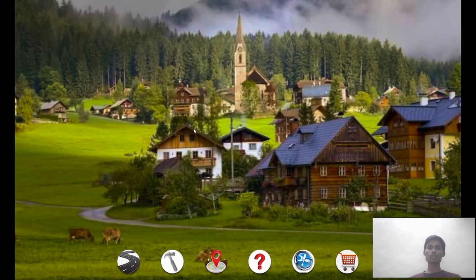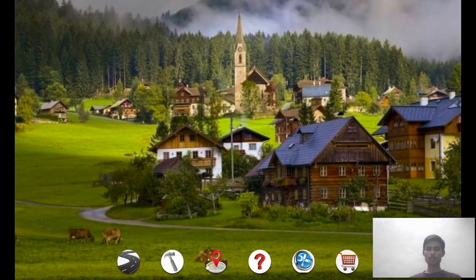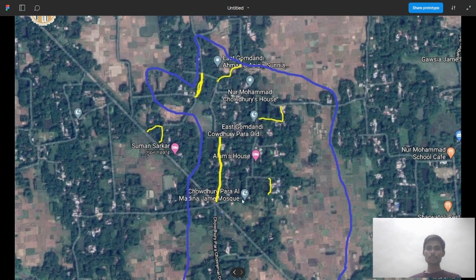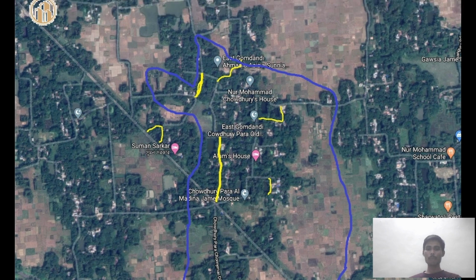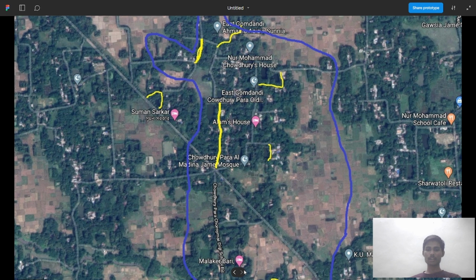Once the user selects an image of his choice and begins the game, the main interface where the user can perform all the different things will appear. Here are different tools such as road construction tools, location, shop, etc. For example, if I click on this location icon, I can see the map of the whole village in which I am playing right now.